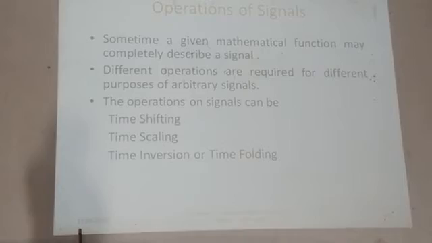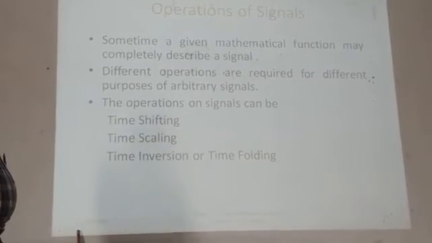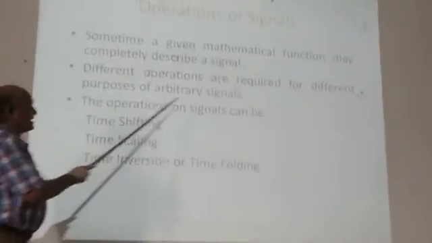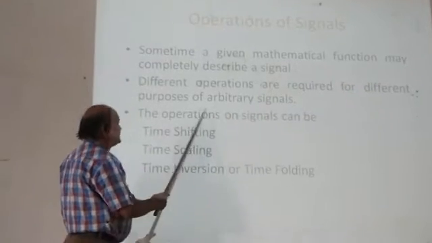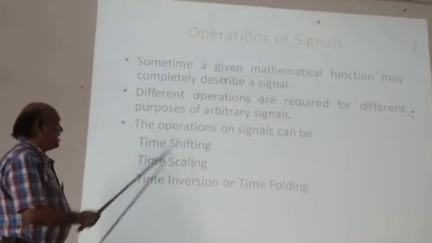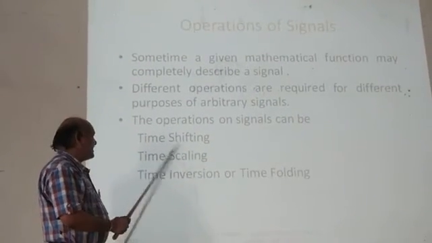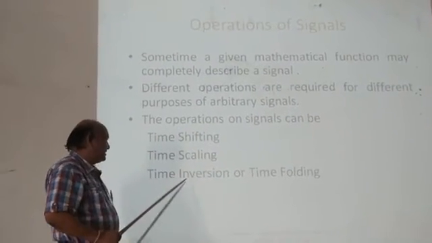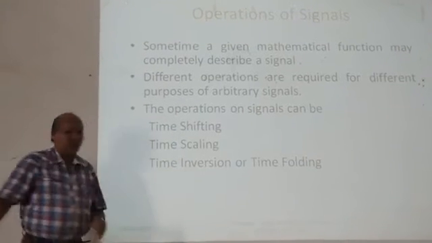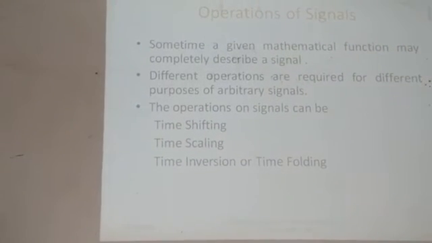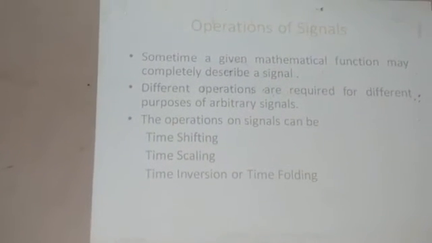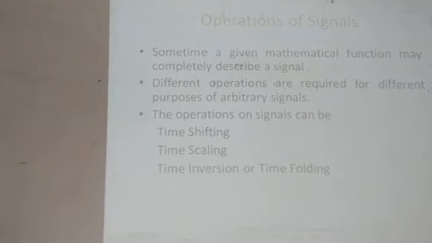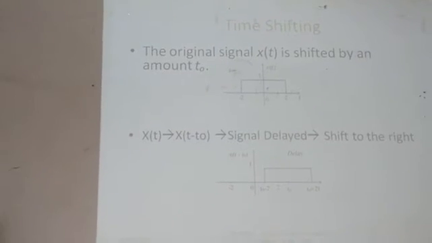Sometimes a given mathematical function may completely describe a signal. Different operations are required for different purposes of arbitrary signals. The operations on the signals can be time shifting, time scaling, time inversion, or time folding. These are the basic operations of the signal: time shifting, time scaling, and inversion or time folding.